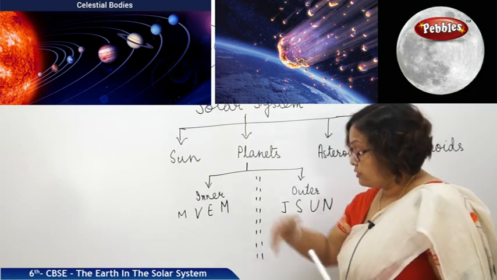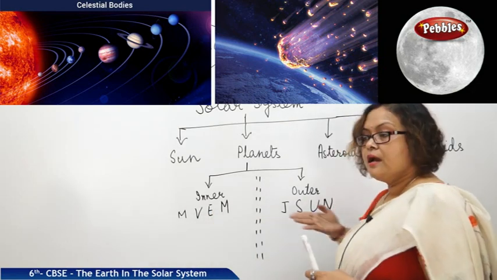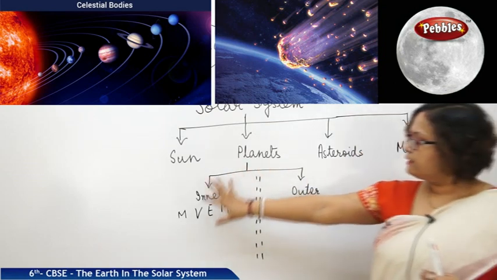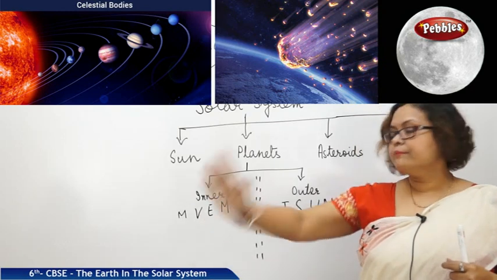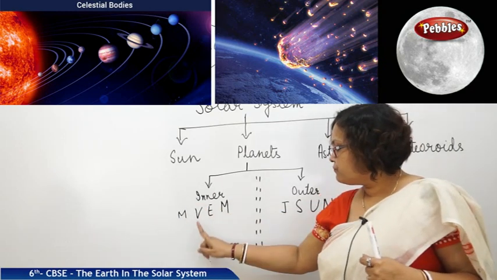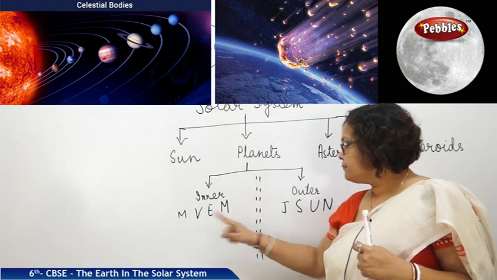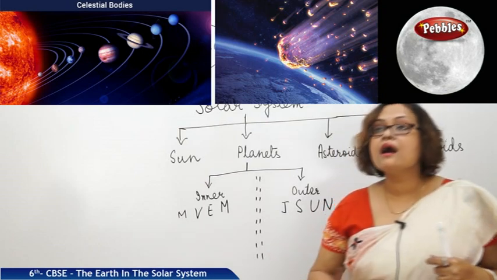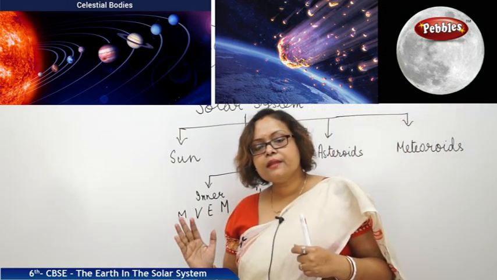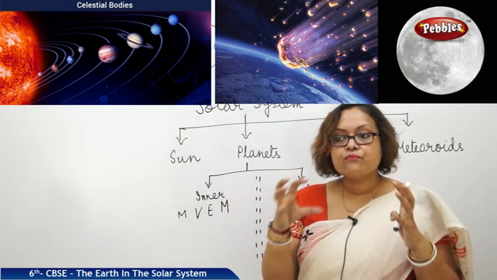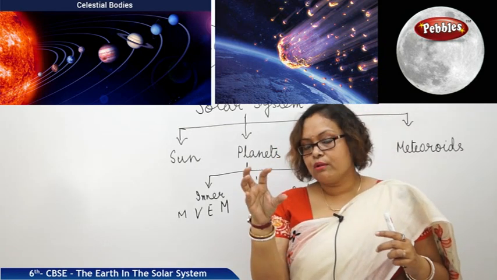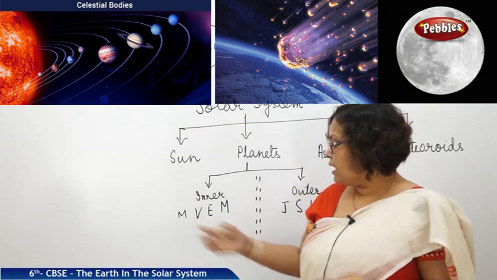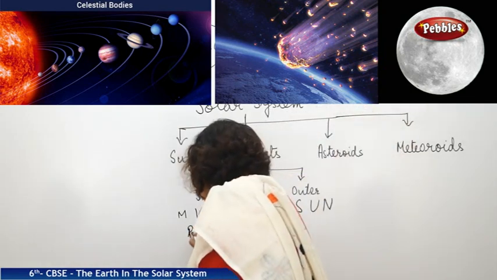Now, what are the specialities of the inner planets and how are they different from the outer planets? Mostly, the inner planets, let me name them once more: Mercury, Venus, Earth and Mars. All of them are rocky planets. Rocky planets means their base is made of rock. So their sizes are small. We don't see much gas surrounding them.